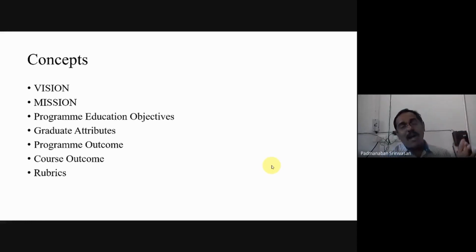So now the essential parts are this. We have been communicated from IQAC that it consists of these things only. These are the things we have to look for in our syllabus so that we get more marks and can get either A or A plus, so that we may perform well if we change in this manner. It starts with the vision, then mission, program educational objective (PEO), graduate attributes, program outcome, course outcome, rubrics. So this is what we have to add in our existing syllabus so that it looks like OBE form.